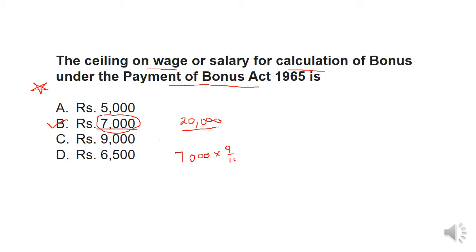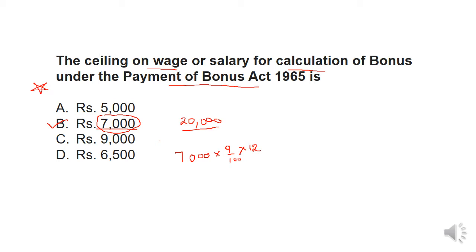And remember that bonus is calculated for a year, that is for 12 months. So into 12, that is 12 months, then you will get the answer.